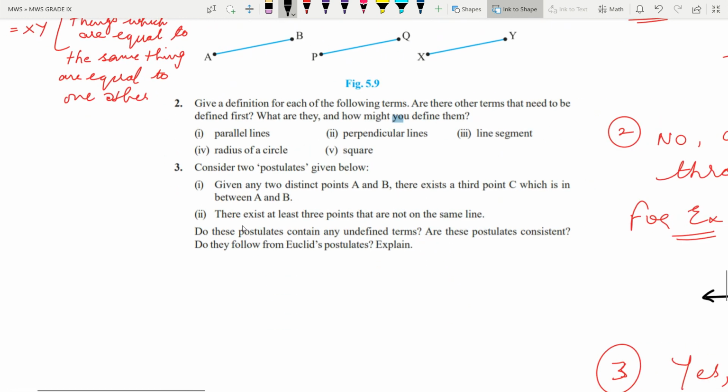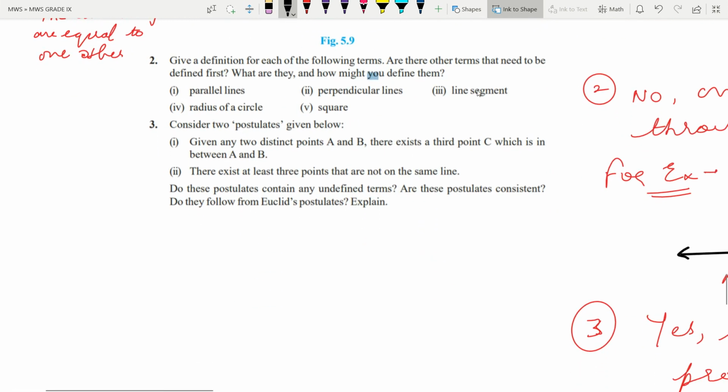Now in question number 2, you have to write the definition of all of these. Give a definition for each of the following terms. Then we have to write the definition of all this much only. We are going to just define these terms. So I am writing, and you also have to write the definitions in your notebook. Why am I saying that we have to write only the definitions? You should know the definition of each and every word written here, the terminology.